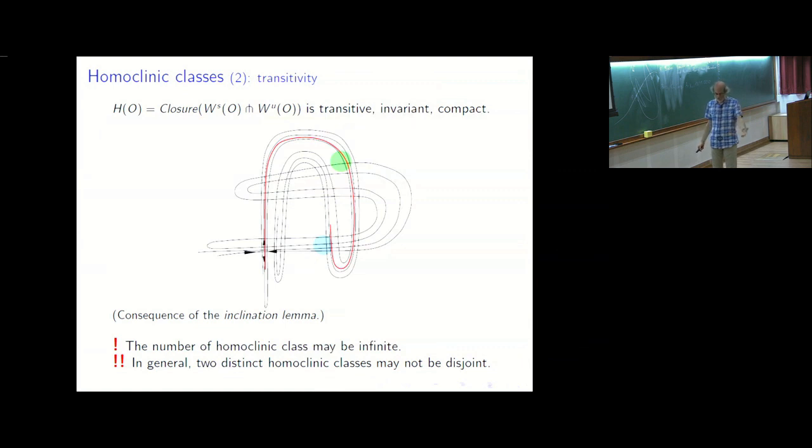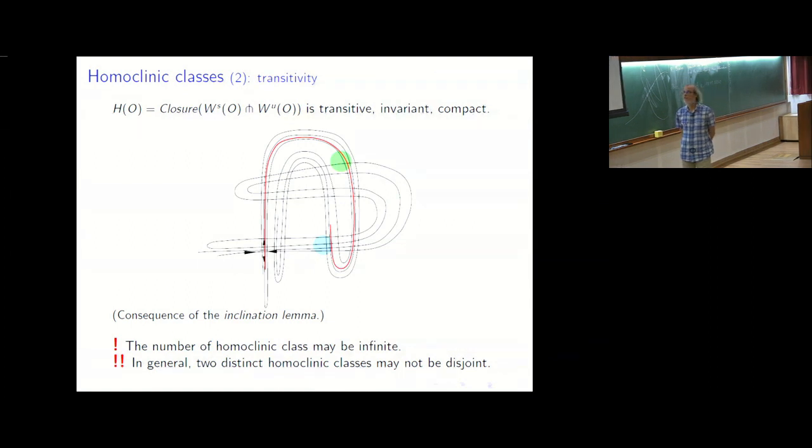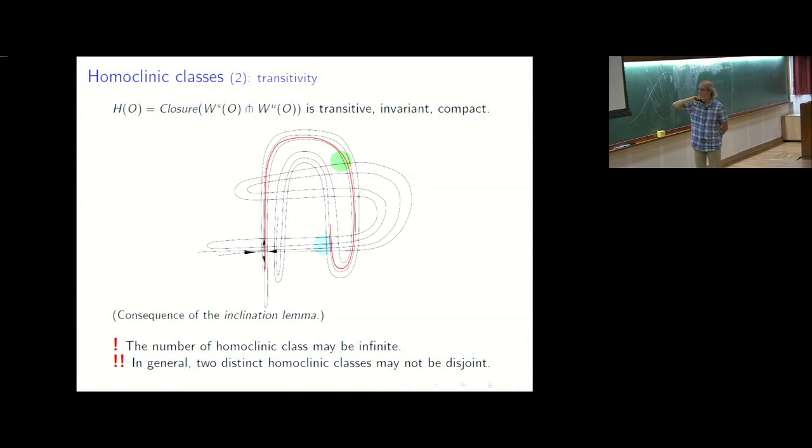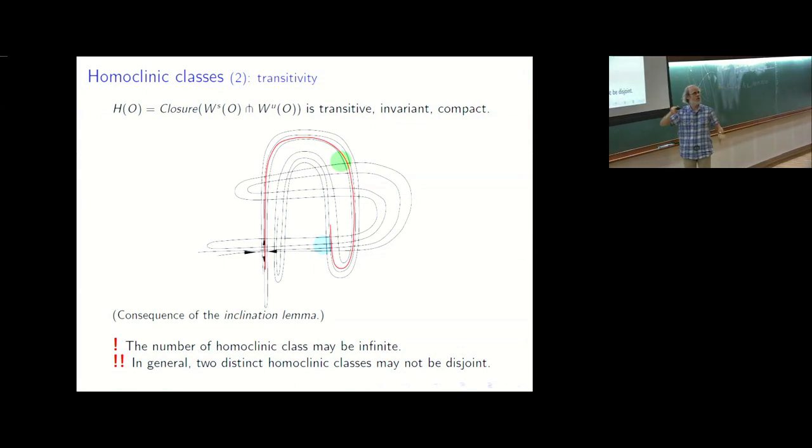If you compare to Smale's spectral decomposition theorem in the hyperbolic setting, you have some differences. So first, the homoclinic class may be an infinite set. And second, in general, if you pick two homoclinic classes which are not equal, they may not be disjoint. They may intersect and do not coincide.